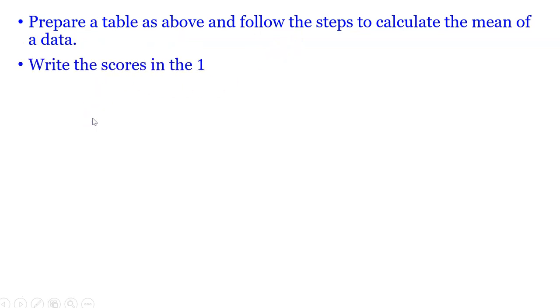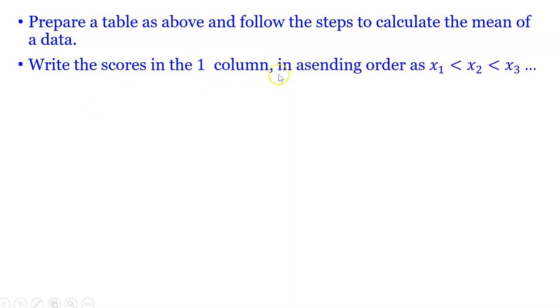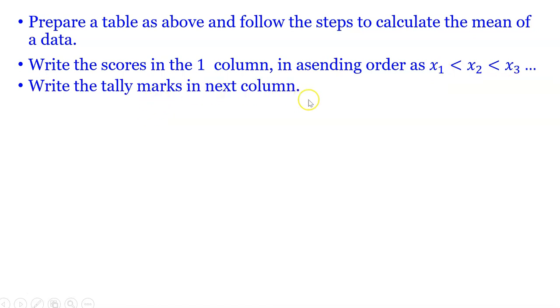Now, what are the steps for this type of example? Prepare a table as above and follow the steps to calculate the mean of a data. Write the scores in the first column in ascending order, that is x1, x2, x3, and in this way. Write the tally marks in the next column.